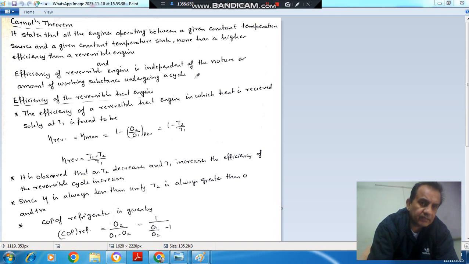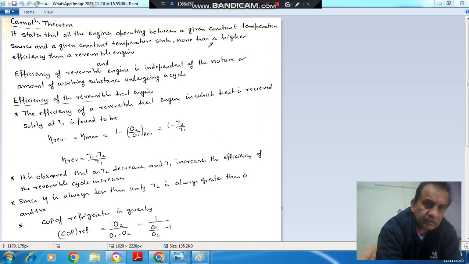Now we are studying the chapter second law of thermodynamics, and in this, the next topic is Carnot theorem. According to Carnot theorem, all the engines operating between a given constant temperature source and a given constant temperature sink, none has a higher efficiency than the reversible engine. It means a reversible engine operating between the source of same temperature and sink of same temperature would have highest efficiency.